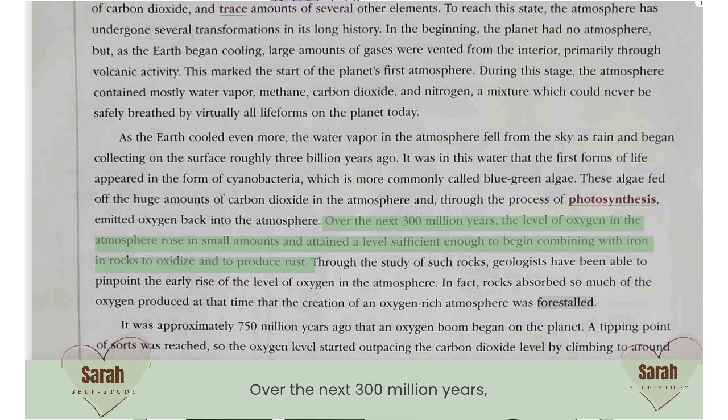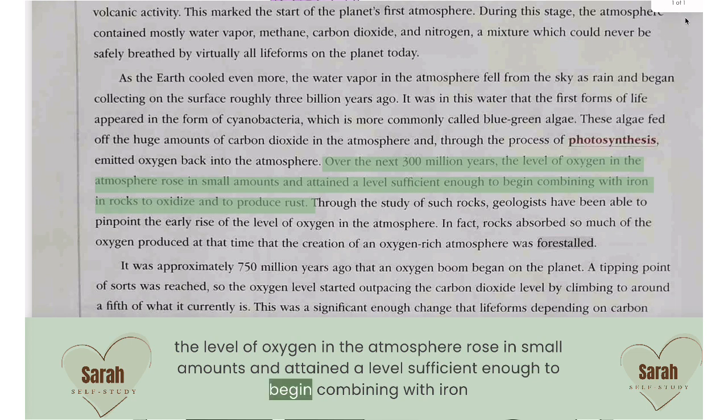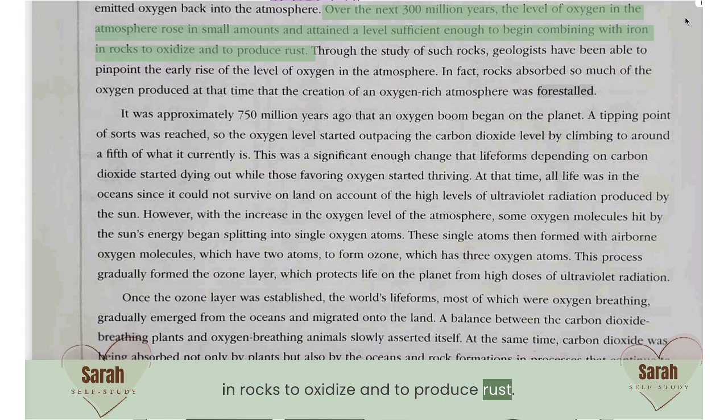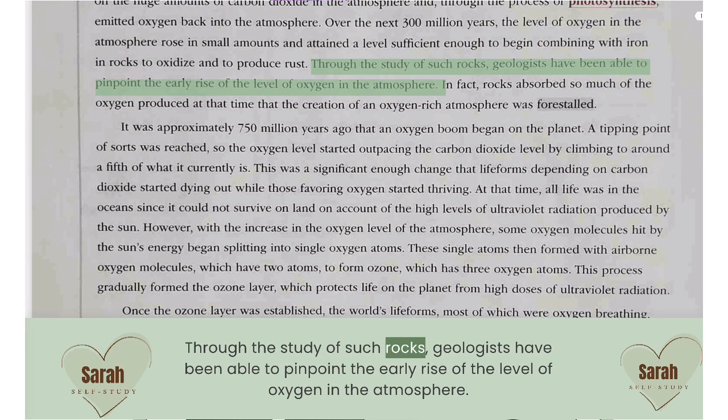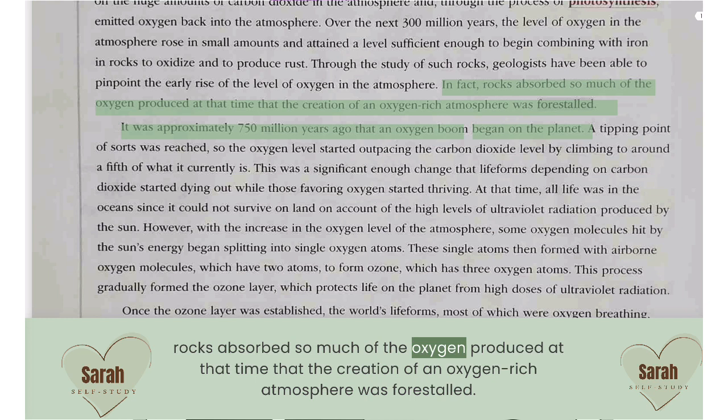Over the next 300 million years, the level of oxygen in the atmosphere rose in small amounts, and attained a level sufficient enough to begin combining with iron and rocks to oxidize and to produce rust. Through the study of such rocks, geologists have been able to pinpoint the early rise of the level of oxygen in the atmosphere. In fact, rocks absorbed so much of the oxygen produced at that time that the creation of an oxygen-rich atmosphere was forestalled.